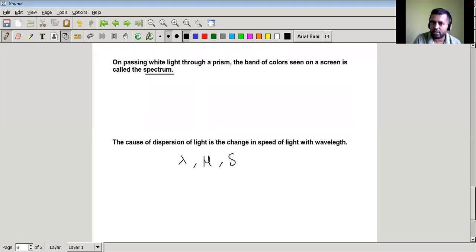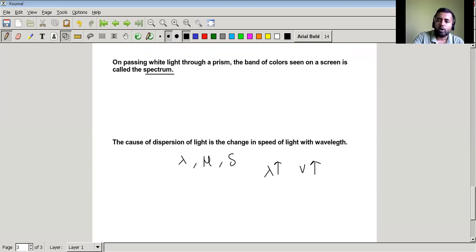So these three parameters play a very important role in dispersion: wavelength, refractive index and angle of deviation. Now again, let me recall the fact that dispersion happens in the medium, and the more the wavelength, the more is the speed of light inside the medium.